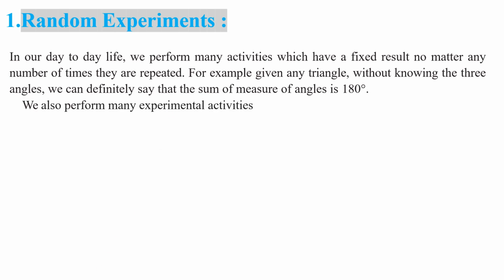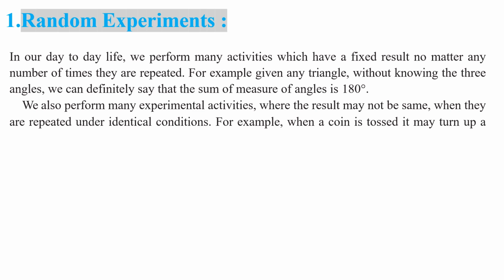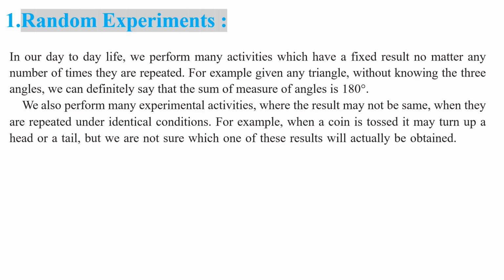We also perform many experimental activities where the result may not be the same when they are repeated under identical conditions. For example, when a coin is tossed, it may turn up a head or a tail, but we are not sure which one of these results will actually be obtained. Such experiments are called random experiments. Understood this difference, my dear children?